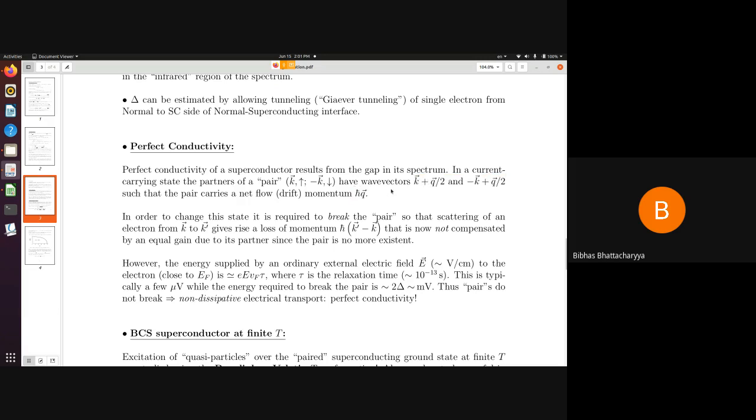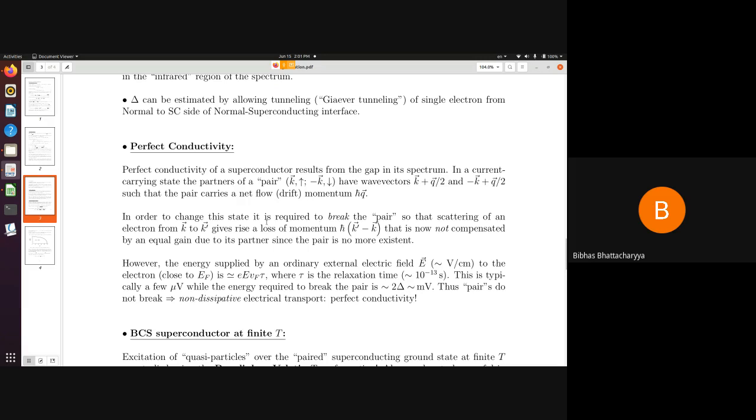So apart from this h cross q, the center of momentum will not be shifted. But if by some means I can break this pair, then if I scatter this electron from k to k prime, there is no guarantee that its partner will scatter in a compensatory manner from minus k to minus k prime. In that case, I will have a net loss of momentum from k to k prime that is not being compensated by the partner itself. Therefore I will find some loss of momentum, and that will appear as the resistance of the sample. So there will be this viscous interaction.